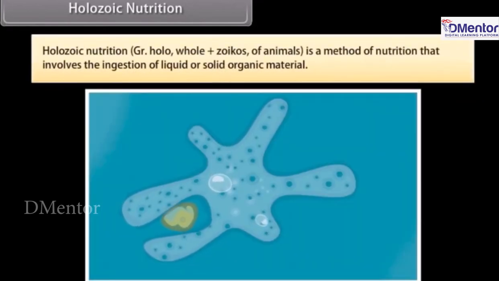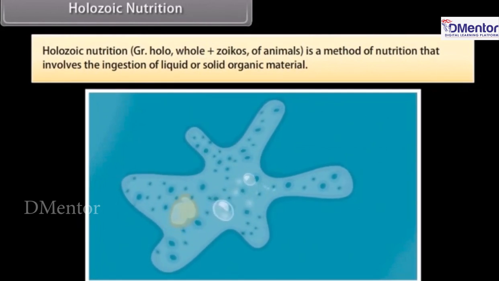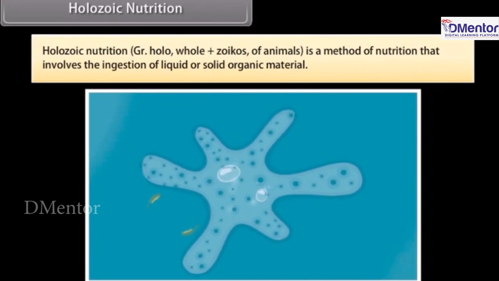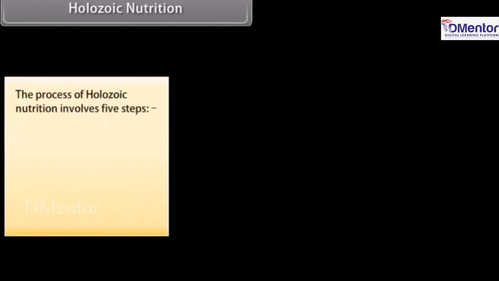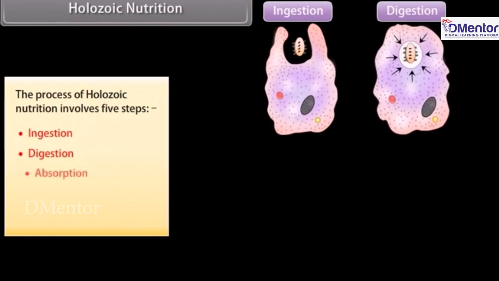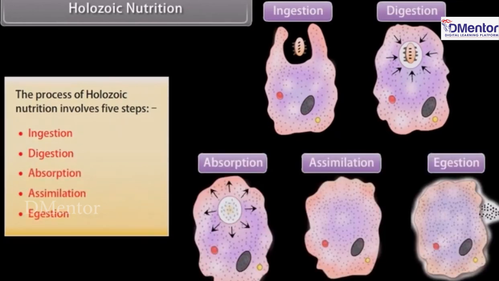Holozoic nutrition. Holo means whole and zoikos means animals. It is a method of nutrition that involves the ingestion of liquid or solid organic material. The process of holozoic nutrition involves five steps: ingestion, digestion, absorption, assimilation, and egestion.